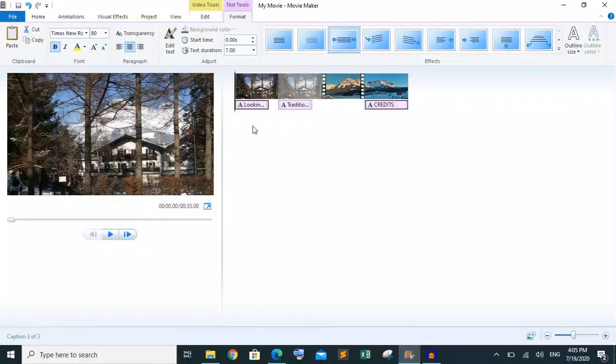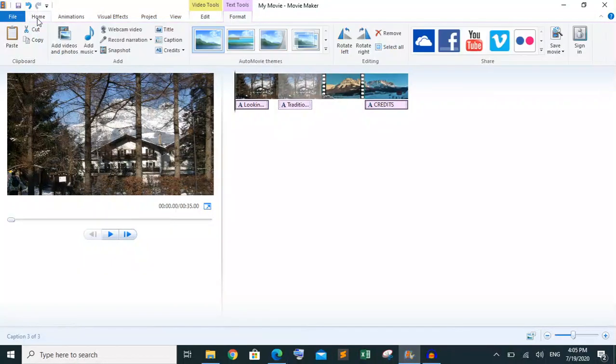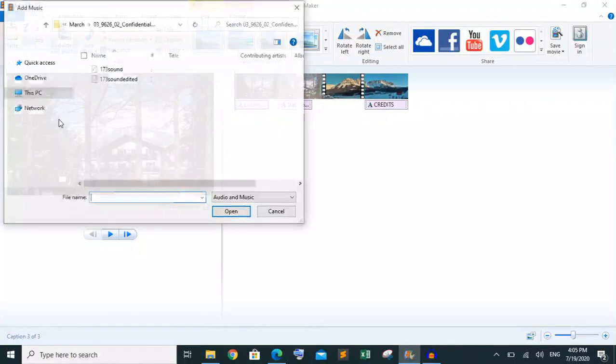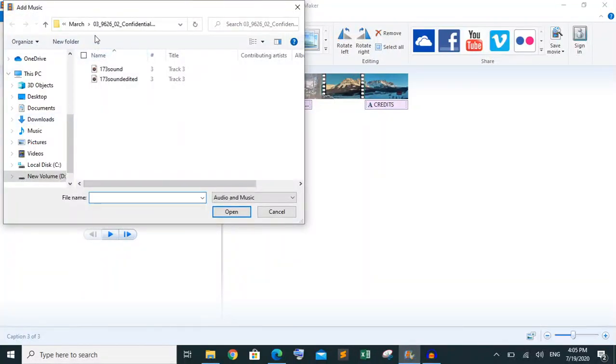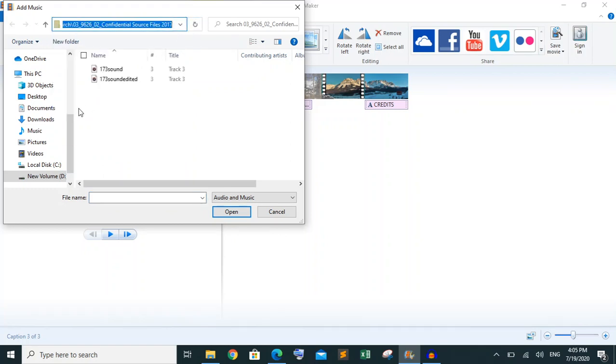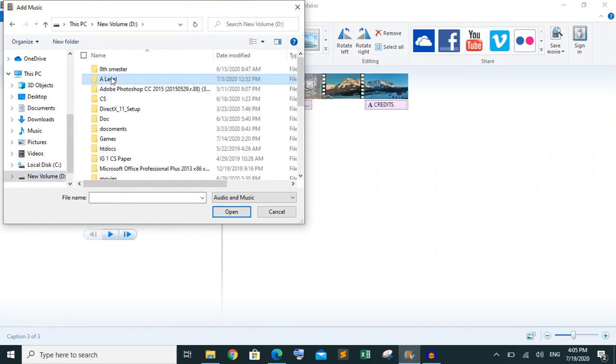I haven't closed this project, so for that purpose I will go to home, then add music. I am going to select that edited sound from the working folder.